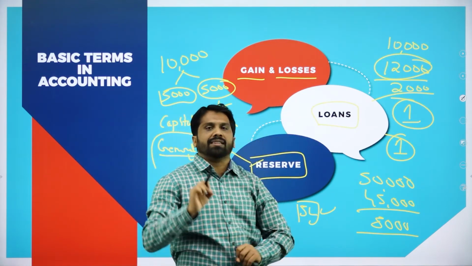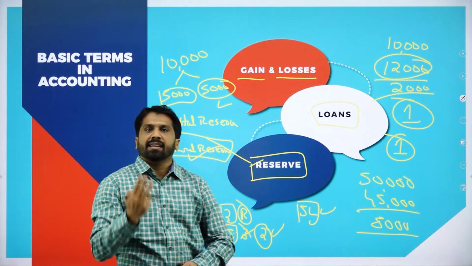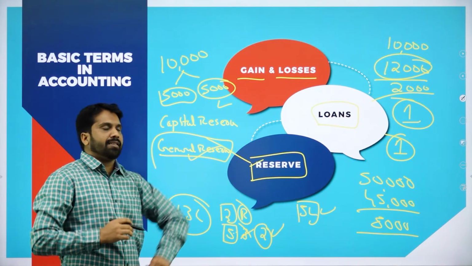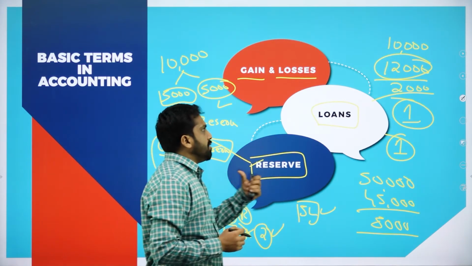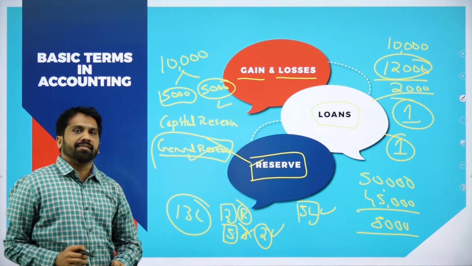Next, losses. The same mobile, a 10,000 worth mobile, you are selling for 7,000. That 3,000 we call loss. Clear? So this is all about gains and losses, loans as well as reserves.